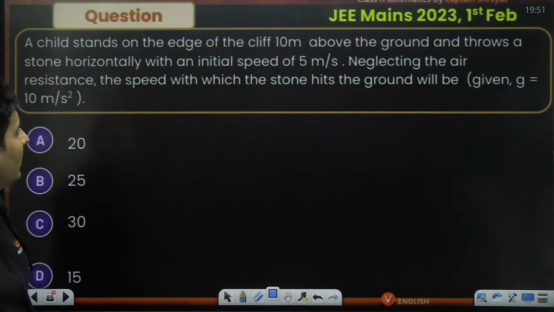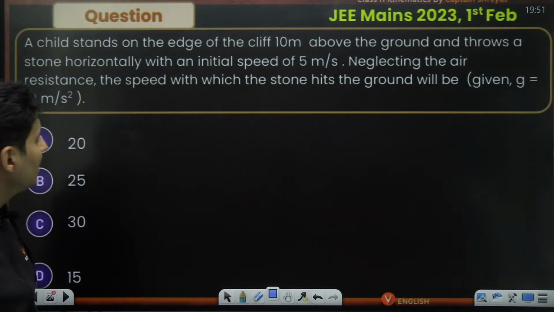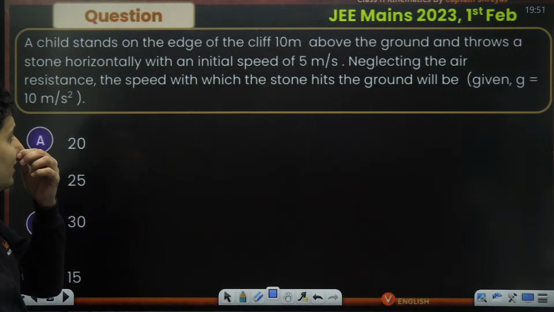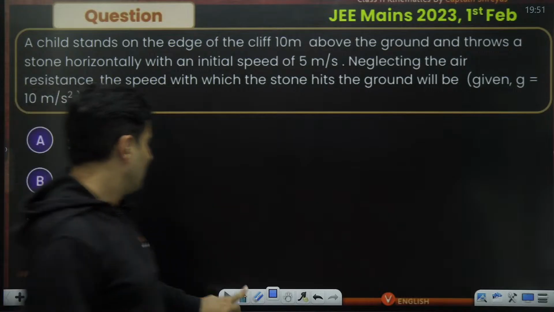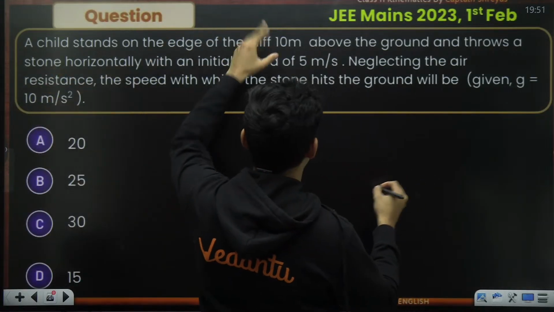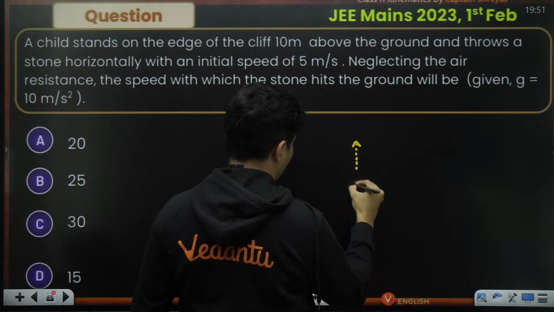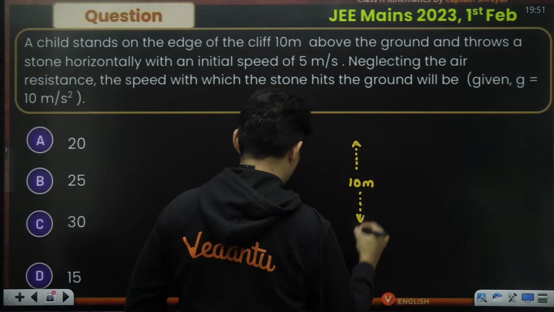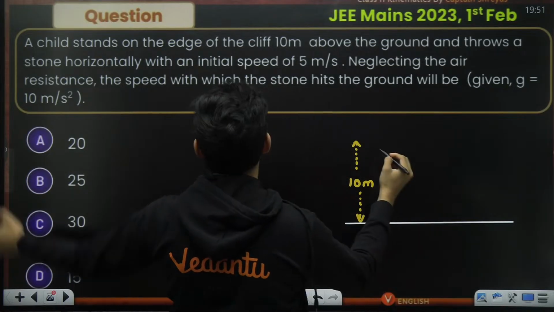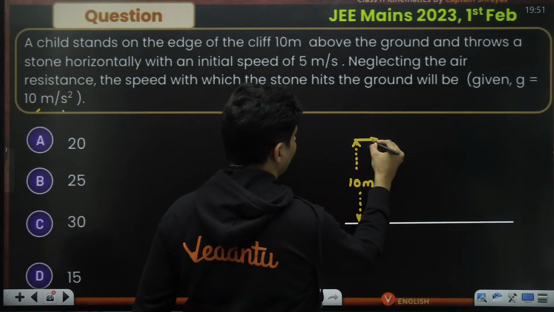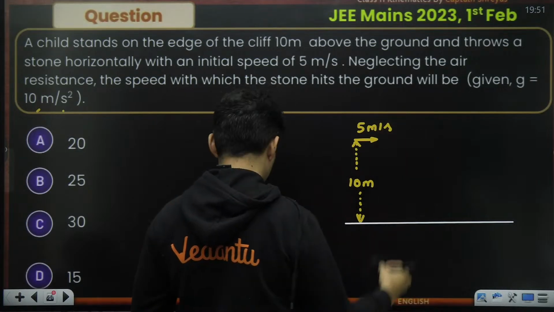There is some kid on the edge of the cliff above the ground and throws a stone horizontally with some speed. Neglecting the air resistance, the speed with which the stone hits the ground will be. Okay, think. First of all, on the edge of a cliff, 10 meters above. Okay, this is 10 meters from the ground level. And you are throwing it with 5 meters per second. So this is 5 meters per second.